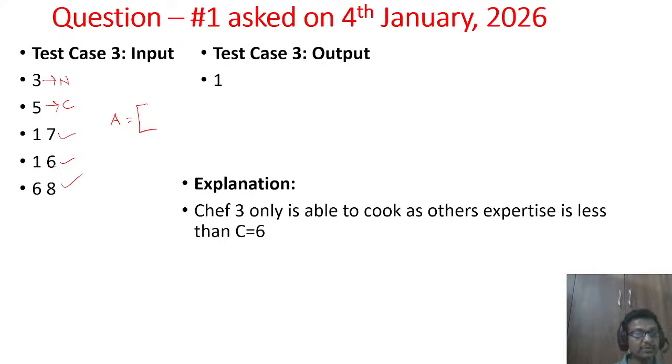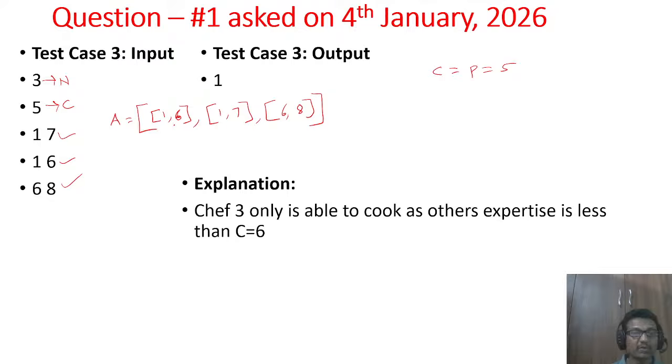So messiness 6, that means 1 6 comes last, 1 7 comes next, then 6 8 comes after. So for three chefs, this is the order in which they take their turn. Let us write the initial complexity C, which is equal to P, it is 5 here.